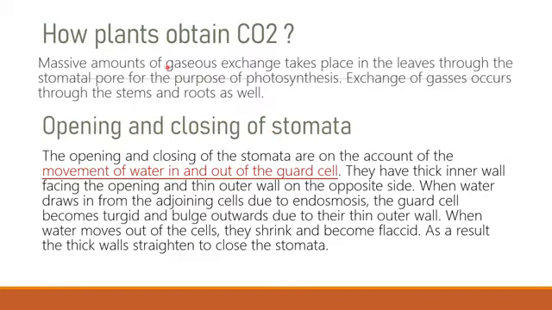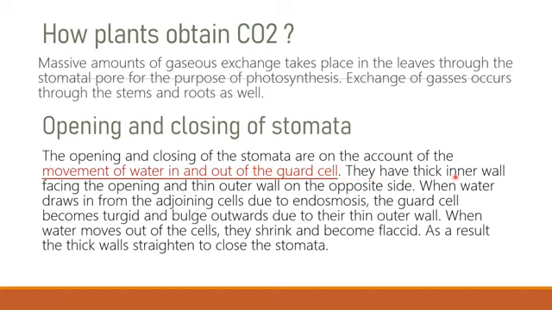How do plants obtain carbon dioxide? We all know that plants obtain carbon dioxide by the process of diffusion, and this takes place through stomatal openings, which are controlled by the guard cells of stomata. The opening and closing of stomata are on account of movement of water in and out of the guard cells.